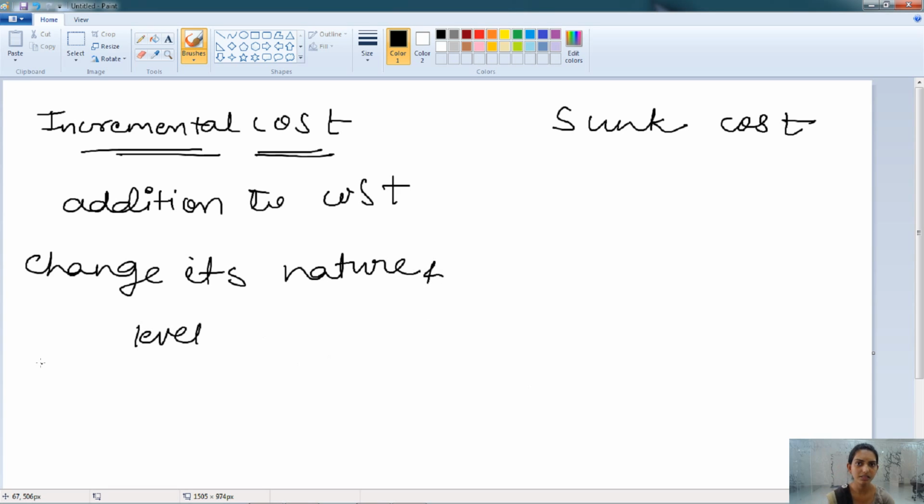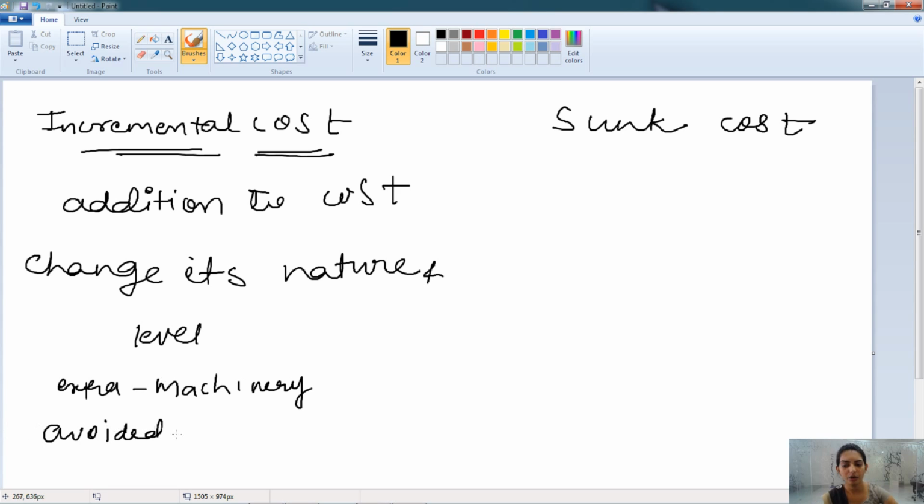When the firm is changing the nature or the level of the business activity and they are incurring more cost, then it is known as the incremental cost. For example, if the firm would like to diversify, then they need extra machinery. So the cost of that is known as the incremental cost.